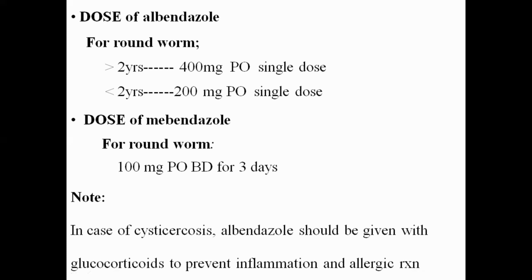The dose of the albendazole for the roundworm, more than 2 years, is 400 milligram per oral single dose; less than 2 years, 200 milligram per oral single dose. And the dose of the mebendazole for the roundworm is 100 milligram per oral BD for 3 days. And in case of cysticercosis, albendazole should be given with the glucocorticoids to prevent the inflammation and the allergic reaction that might have happened because of the denaturation of the protein of the tinea solium.